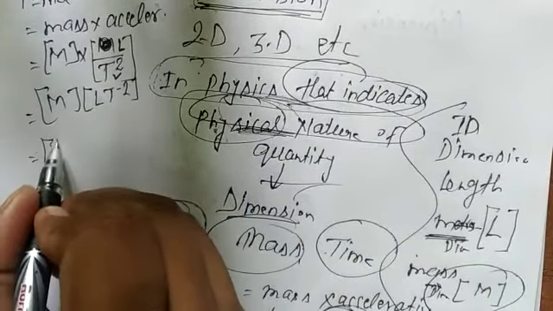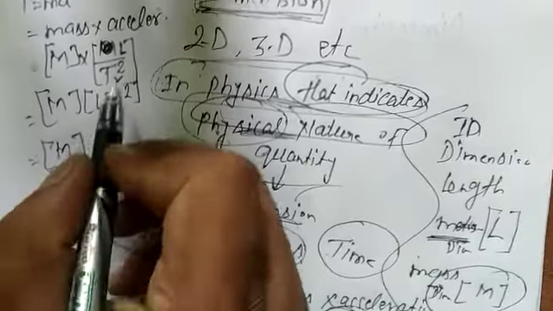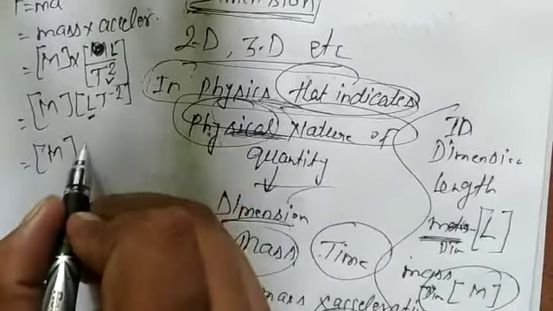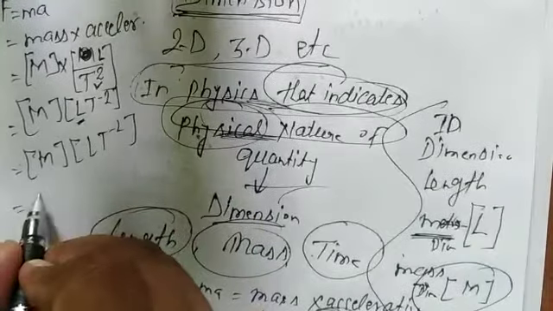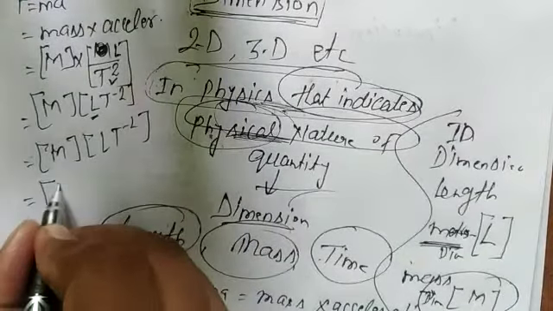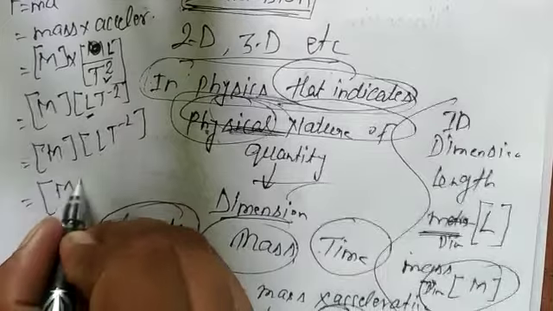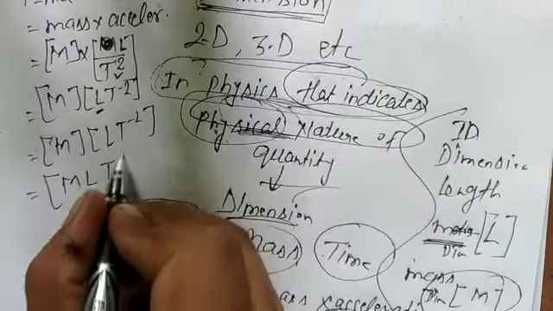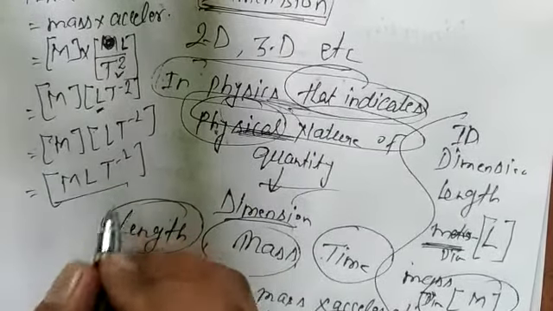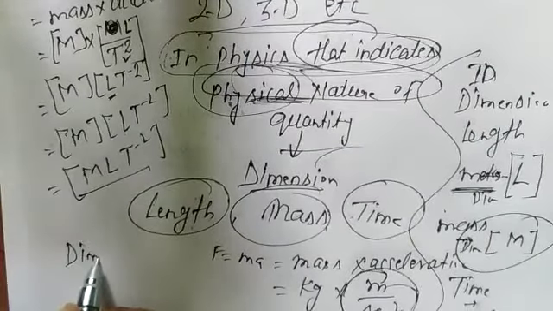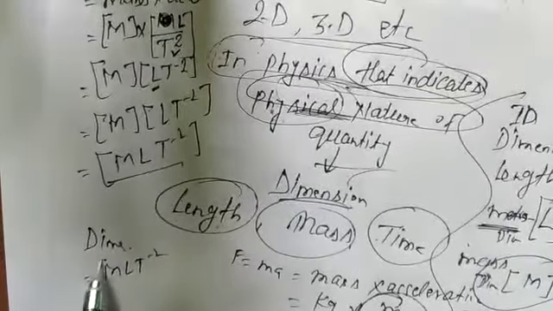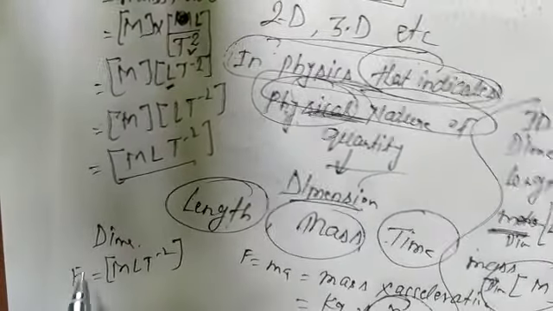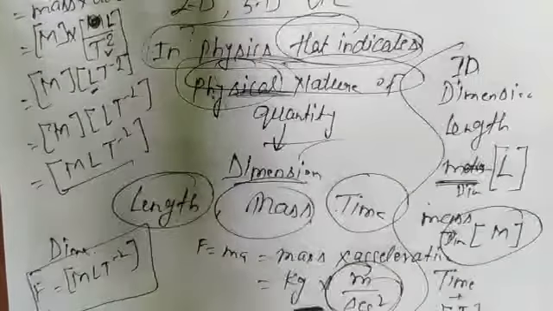So it is M, L, T to the power minus 2. The dimension of force is MLT minus 2.